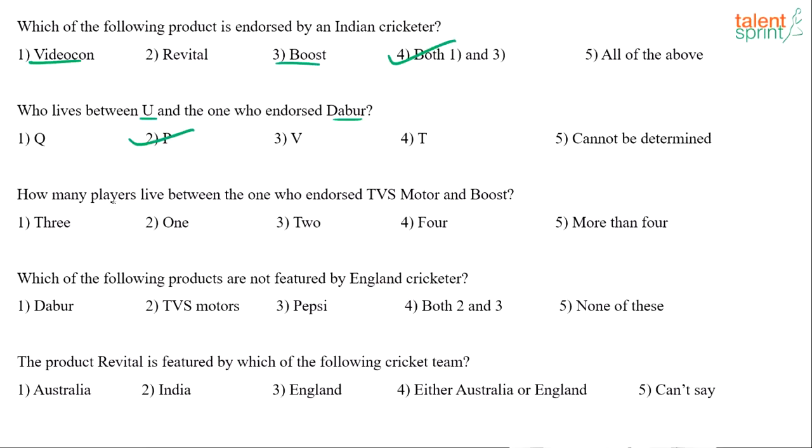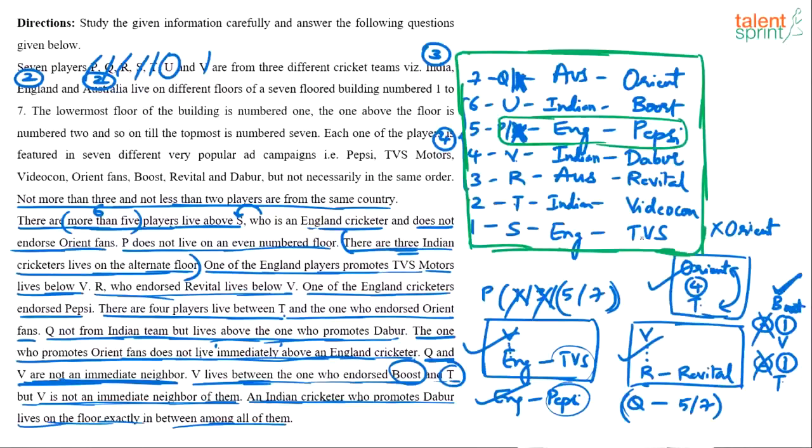Yeah. How many players live between the one who endorsed TVS Motors and Boost? Number between TVS and Boost. TVS is here and Boost is here. How many are there between them? 1, 2, 3, 4.